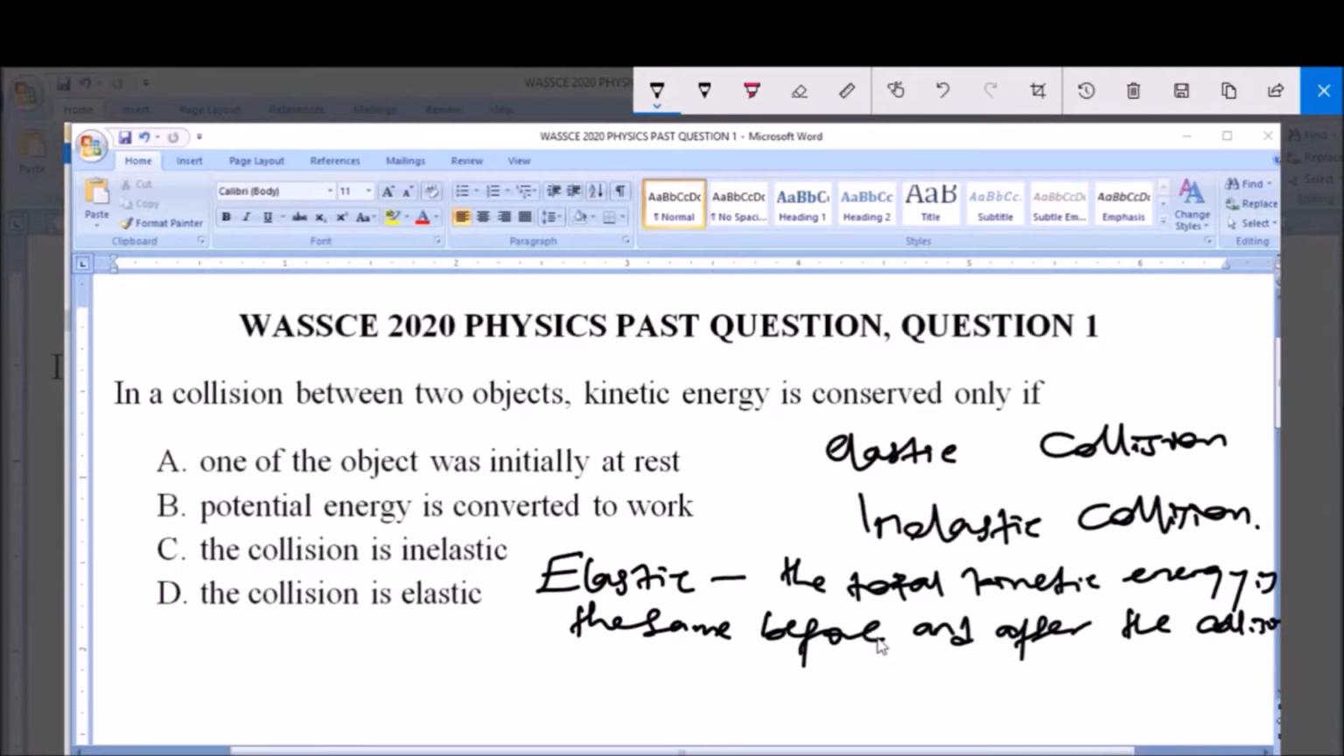So in an elastic collision, or what we refer to as a perfectly elastic collision, the kinetic energy and the momentum of the bodies involved in this collision are what is constant. That is, they are conserved before and after the collision. So both momentum and kinetic energy (KE) are conserved.